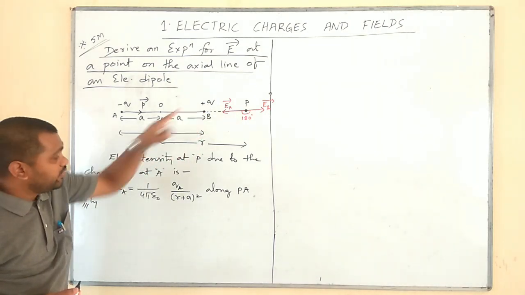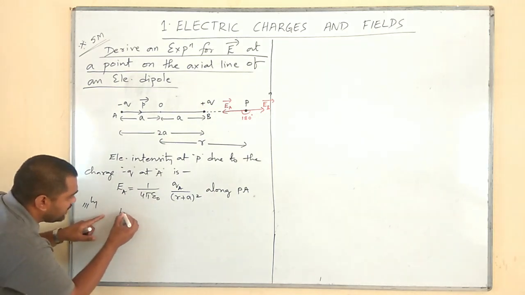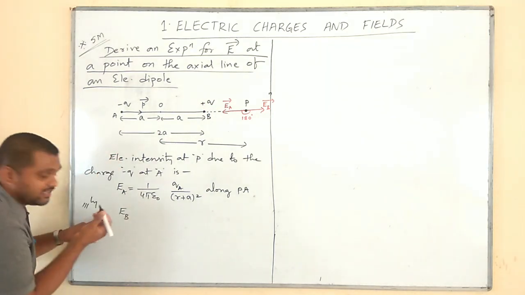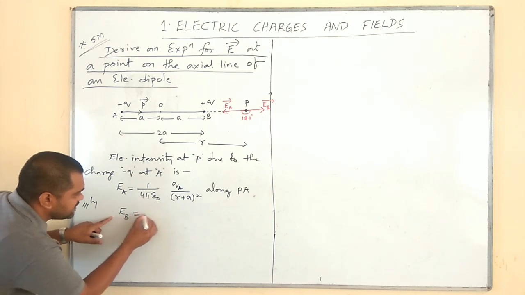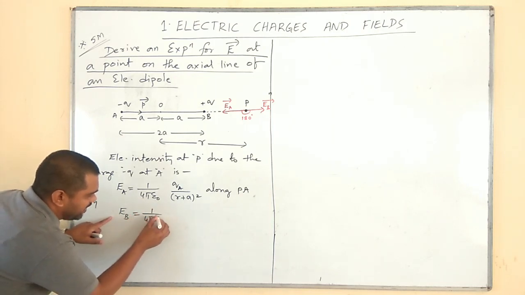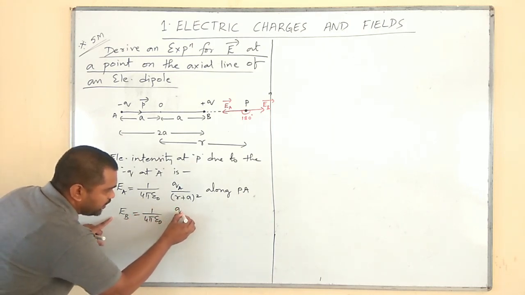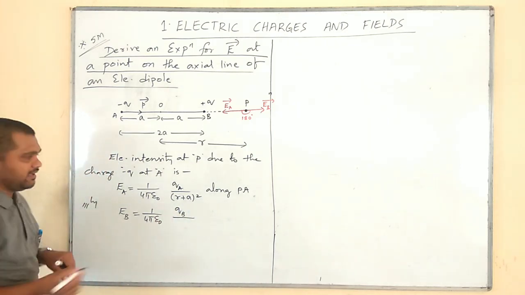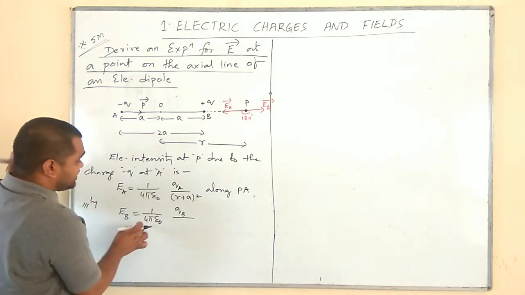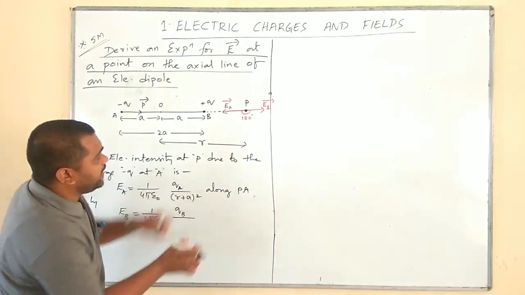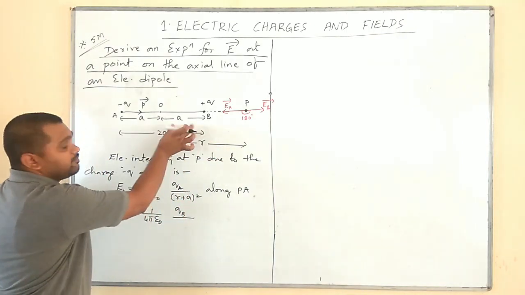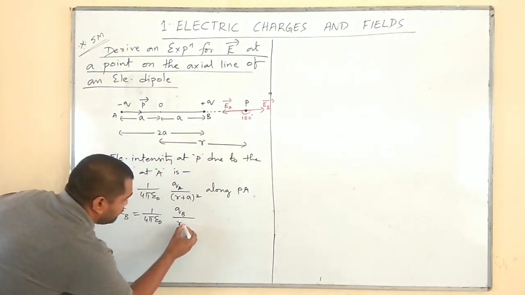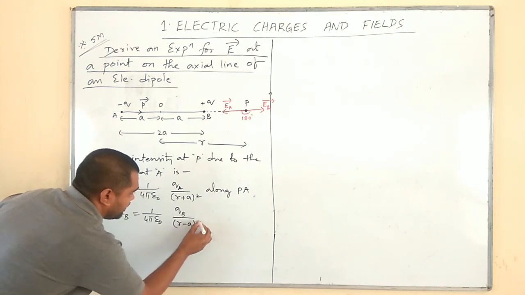Similarly, the electric intensity at P due to the charge at capital B, that is due to the charge plus q, is given by EB. No need to write the sentence again. Similarly, EB is equal to 1 by 4 pi epsilon naught into qB divided by... So, what is the distance between B and P? That is r minus a. (r minus a) whole square.